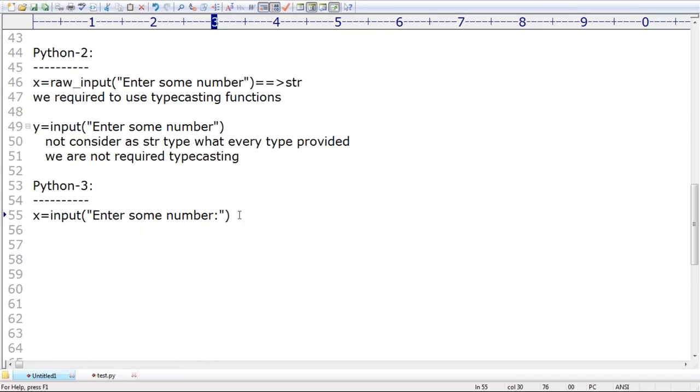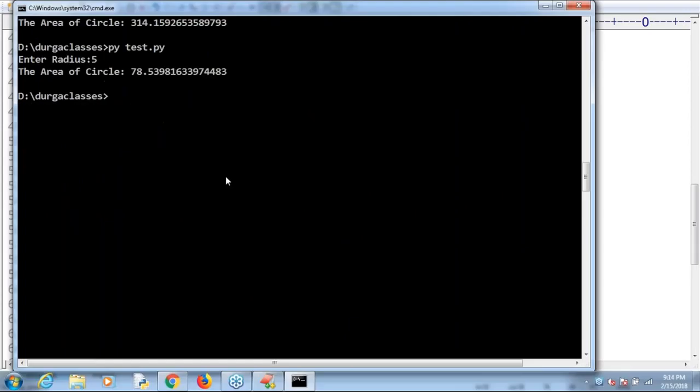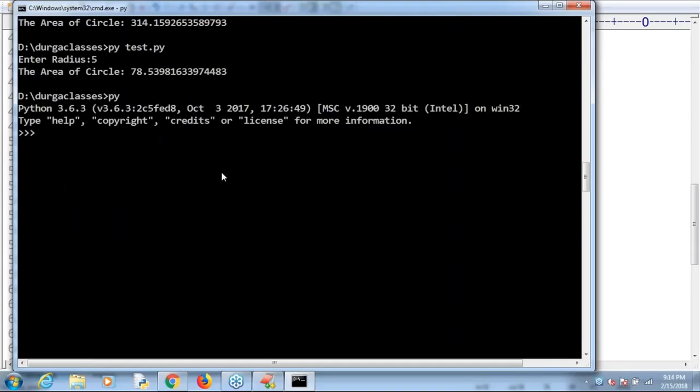Okay, that's all. This is what you people should be aware of. Now, where is the proof for that? You people may ask, sir, can you show some proof? Just observe. Here I'm using Python 3.6.3. My requirement: x is equal to input of "enter some number", like this.